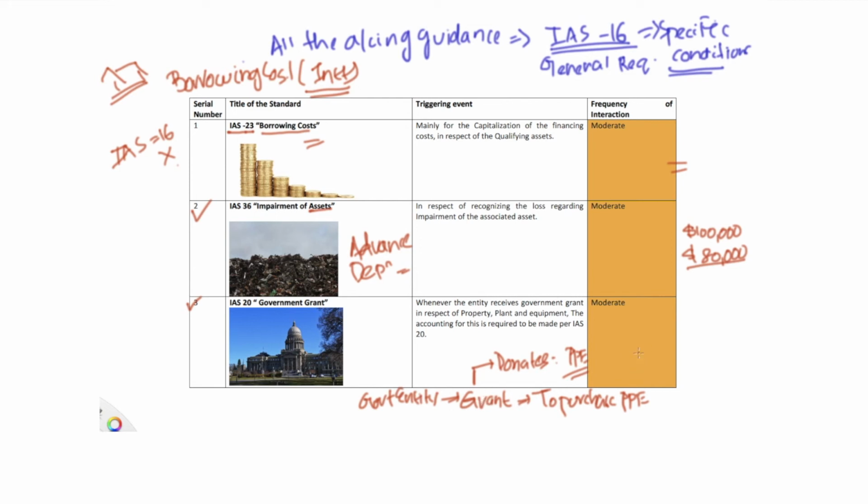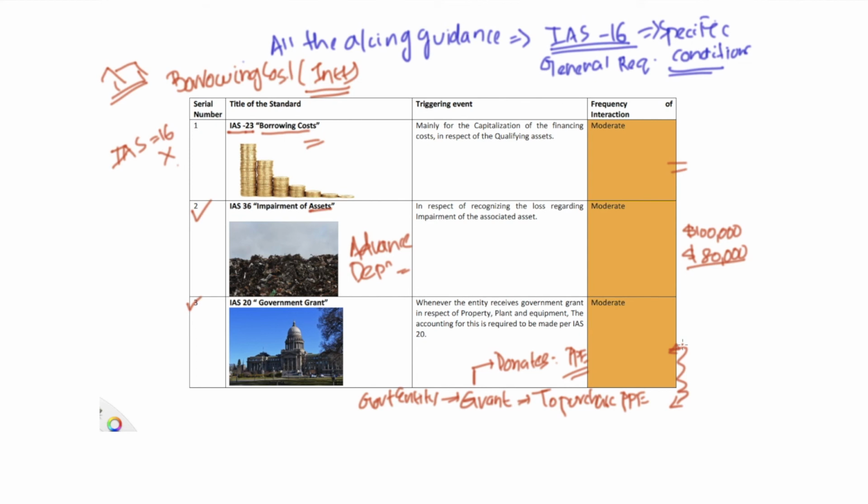Now, how to account for these transactions? These are given under IAS 20, which means if an entity is going to acquire or obtain any property, plant, and equipment by way of government grant, the accounting treatment is given under IAS 20. So these are the three standards that we need to keep in mind.